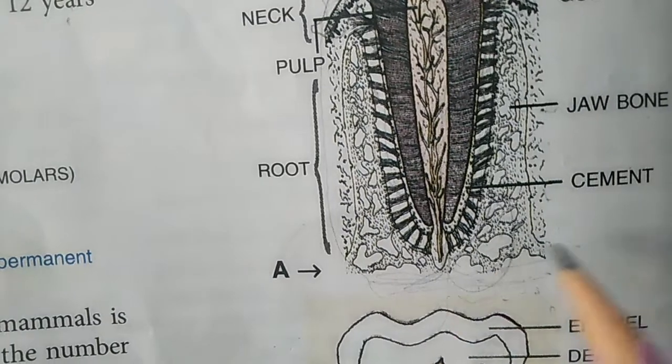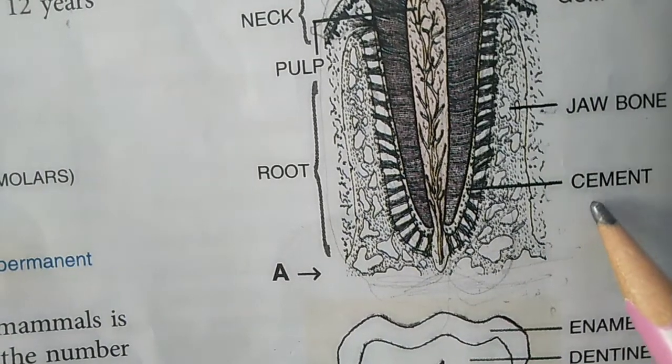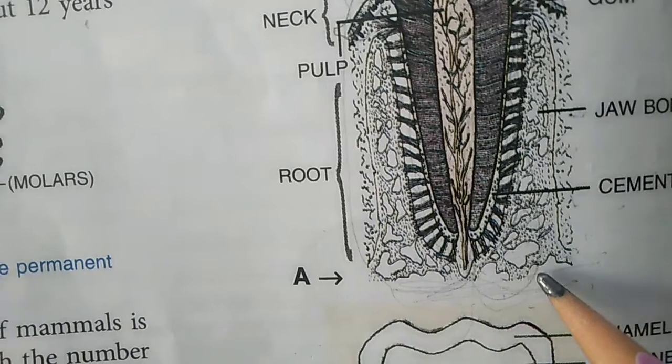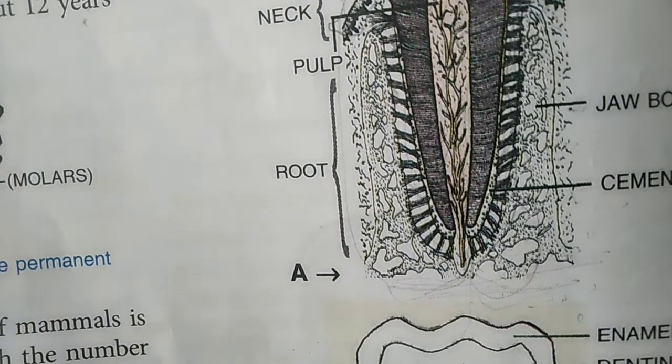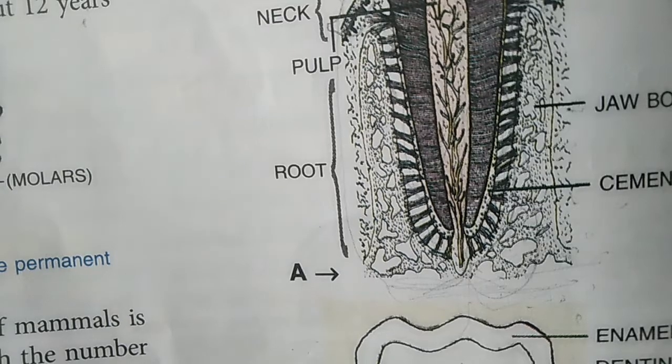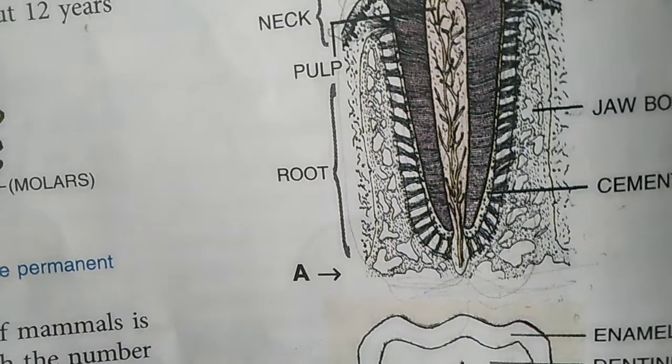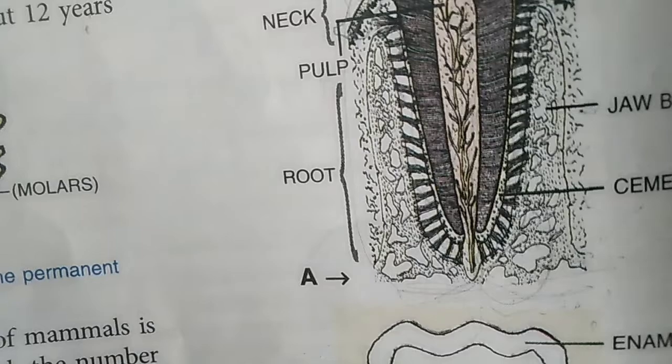So in this way, it is all about the structure of the tooth. With this, I will finish today's lecture. Next time we will discuss our next topics, that is the salivary glands and other organs of the digestive system.